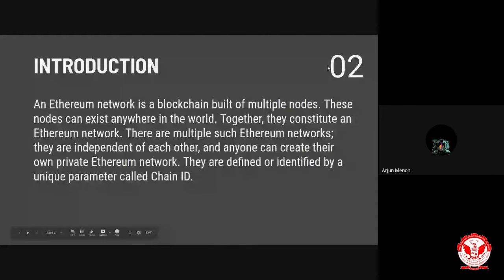Yeah, Ethereum networks. But there will be multiple such Ethereum networks. How will we identify those? They are totally independent of each other, and they are identified by a unique parameter called chain ID.